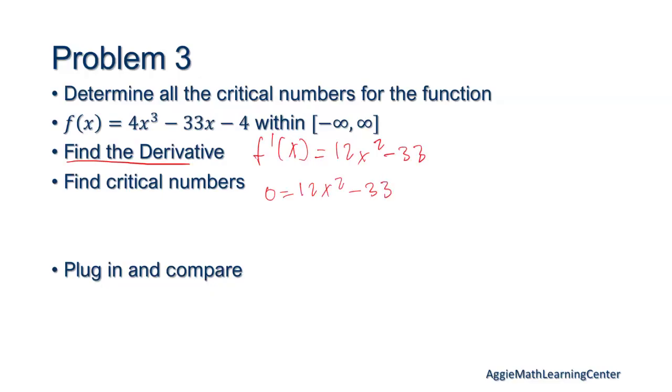And then we're gonna have to solve for x. So I'm gonna move that 33 over, and then I want to divide that 12 out. So we'll get x squared is equal to 33 over 12, which is also equal to, if I factor out a 3, 11 over 4. Then I need to take the square root of each side. So then x is going to be the square root of 11 over 4, which is equal to the square root of 11 over 2, plus or minus.